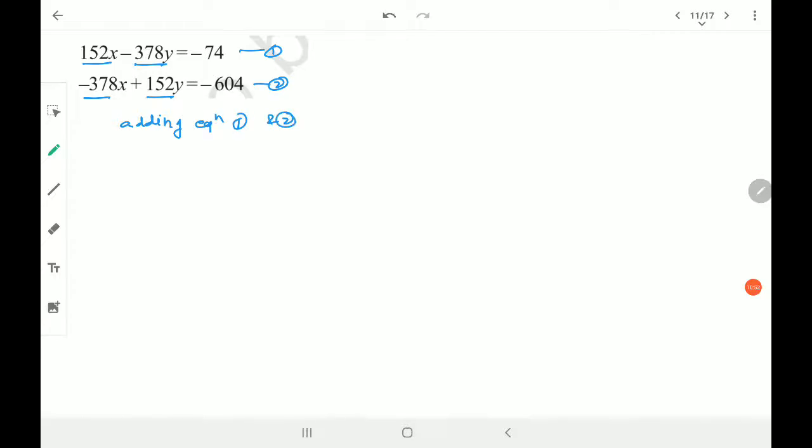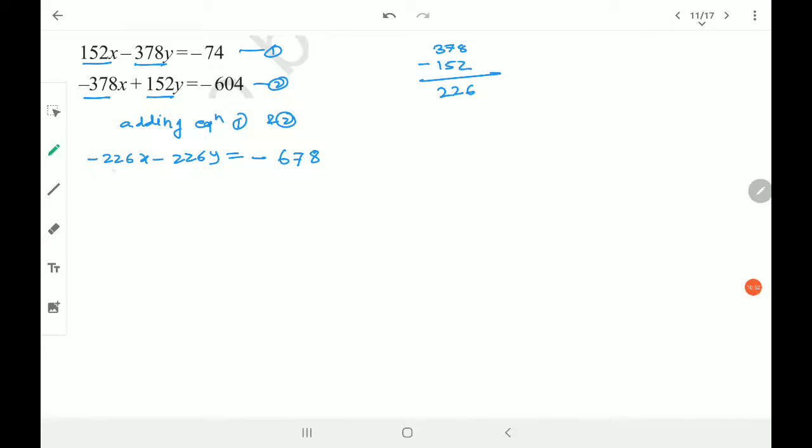If I add these two equations, that means without changing the sign, as it is, I have to add it, but as per the sign it indicates that we have to subtract it. So 378 minus 152 is going to be 226, but with negative sign: minus 226x minus 226y is equal to, of course I have to add, both signs are negative, so it will be negative. 4 plus 4 is 8, 7, and here is 6, so 678.